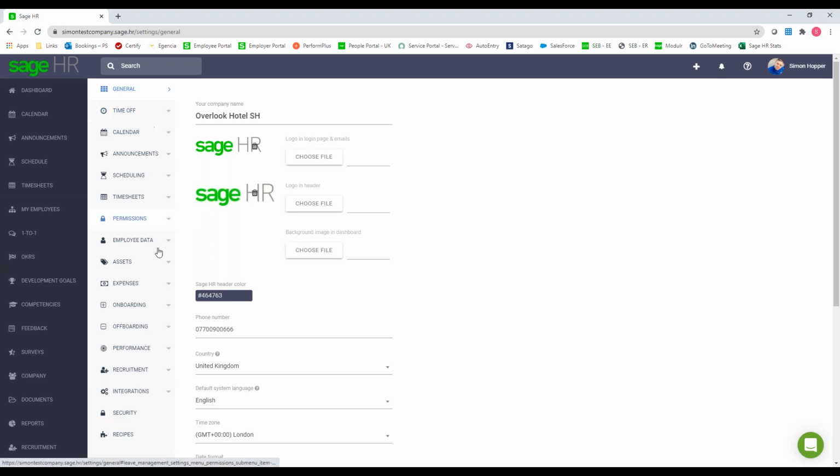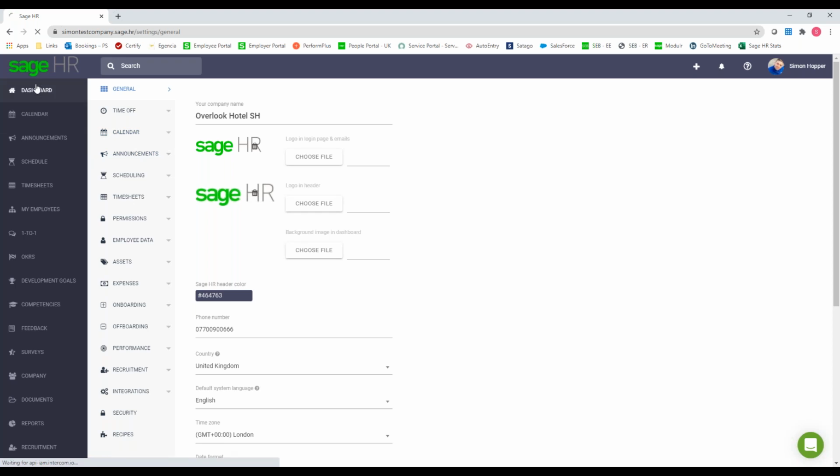Just to the right, in the settings, this is your settings or your admin menu. So this is where you basically set up the Sage HR system. And in the top right, the little plus symbol is where you can add things like time off requests, etc. But we'll go more into that when we go into the program. By default, in the top left-hand corner, dashboard, calendar, and announcements, these are your three defaults that each person